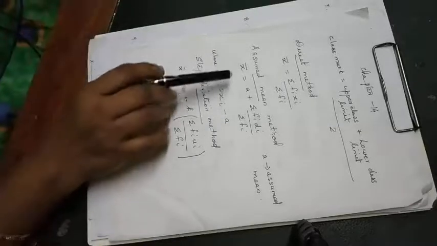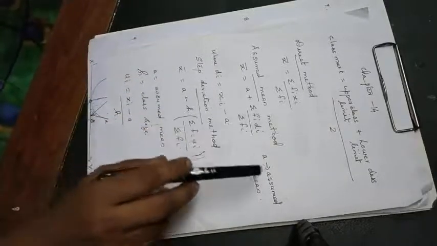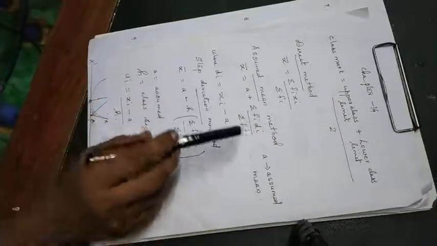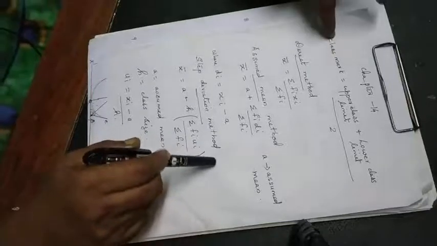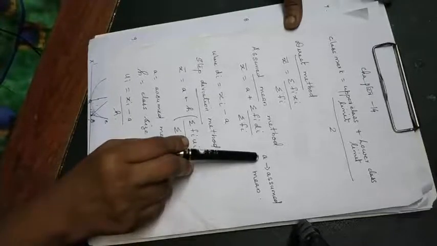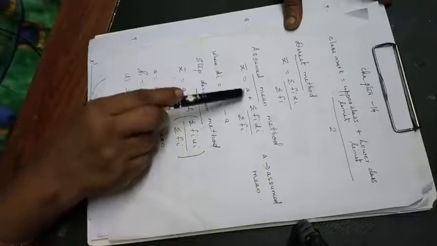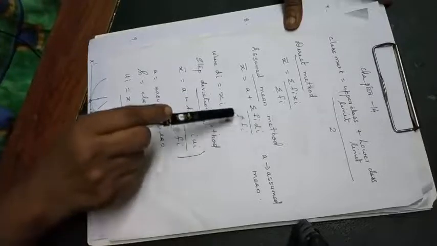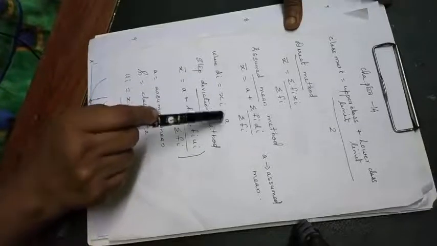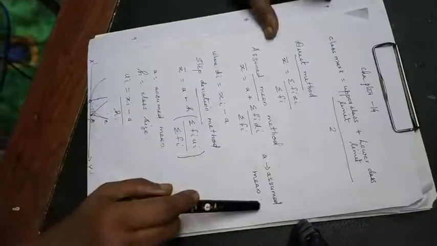Now in the second method, first we assume a mean A. The middlemost item you can take: after preparing the class marks, among the class marks you select the middle one as A. Okay. Then the assumed mean method is x bar is equal to A plus sigma fi di by sigma fi, where di is equal to xi minus A, that is class mark minus assumed mean.